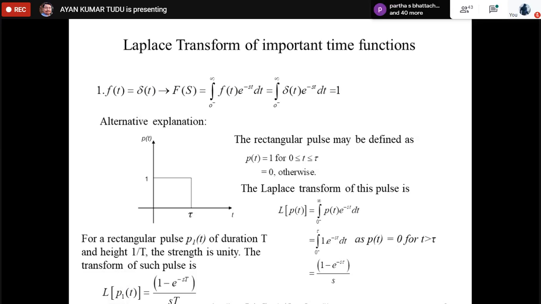As you can see, let us determine the Laplace transform of a rectangular pulse, as shown in the figure alongside.